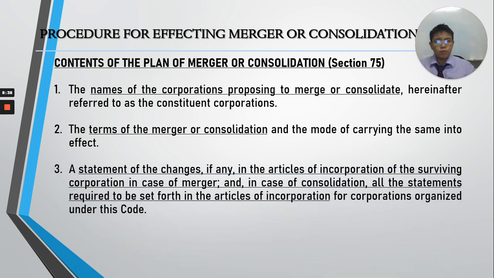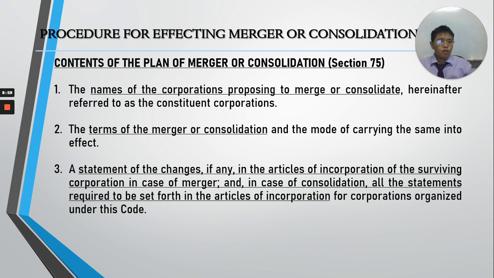That is number 2. Number 3, statement of the changes, if any, in the articles of incorporation of the surviving corporation in case of merger. Yung surviving corporation, siya yung natira. Remember, sa merger, isa lang ang na-dissolve. Yung isa will survive. So, there must be changes in the articles noong nag-survive.